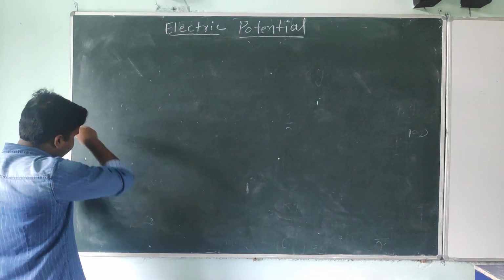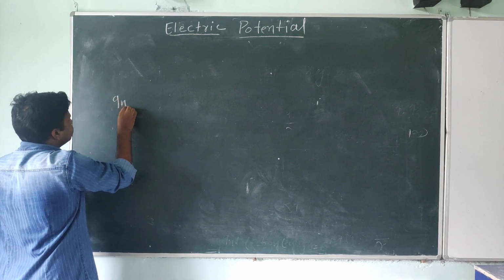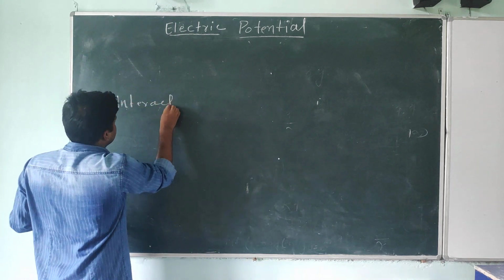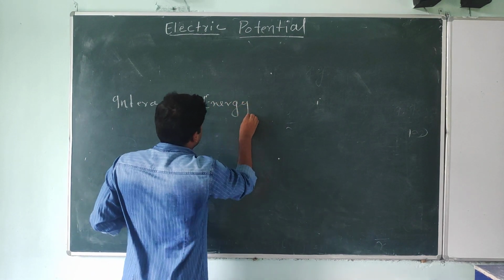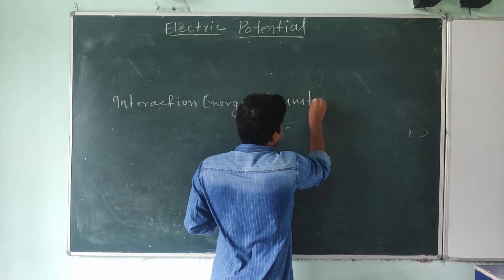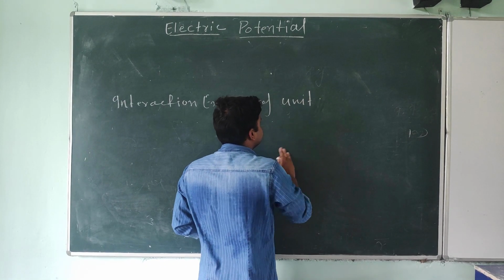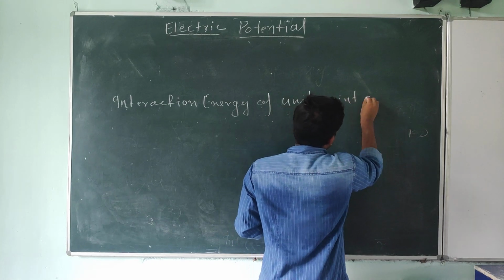Look at this, what I am telling. Interaction energy of unit point charge.